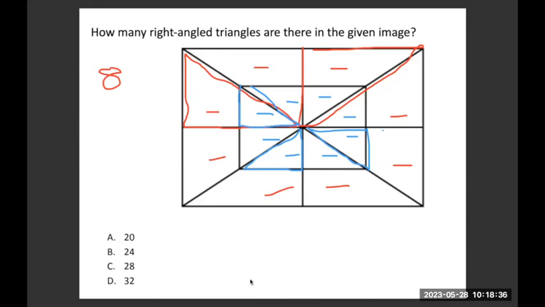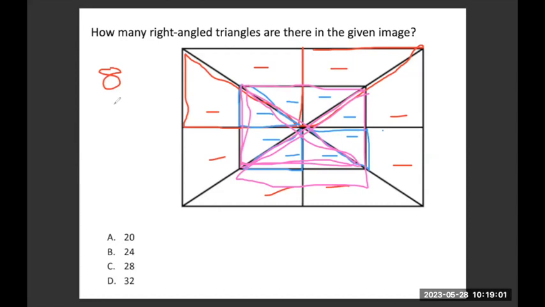Let me see. There are shapes such as, you are able to see the magenta colored lines, hopefully, like this. So you get 1, 2, 3, and the fourth one will be again like that.